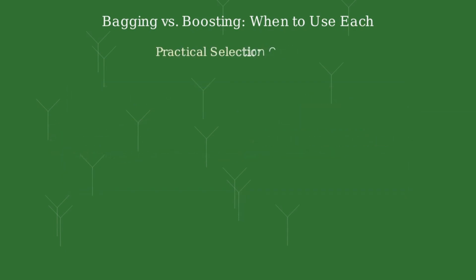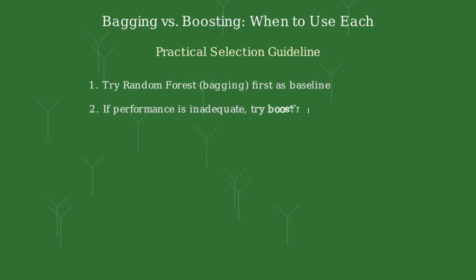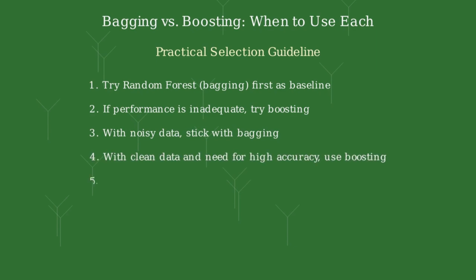Here's a practical guideline for selecting between bagging and boosting. Start with random forest as a baseline. If performance is inadequate, try boosting. With noisy data, stick with bagging. With clean data and when high accuracy is needed, use boosting. And for explainability, bagging may be preferred.